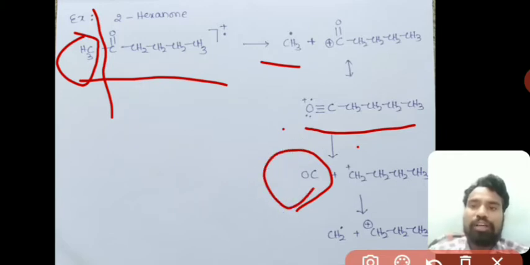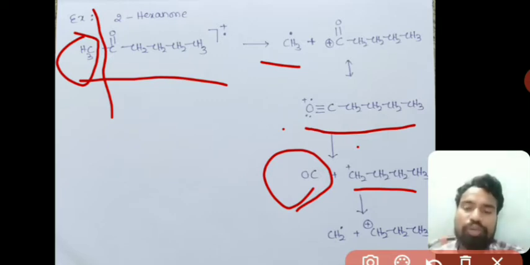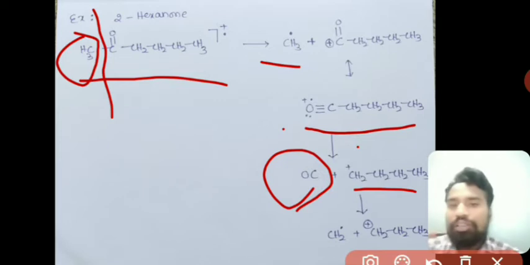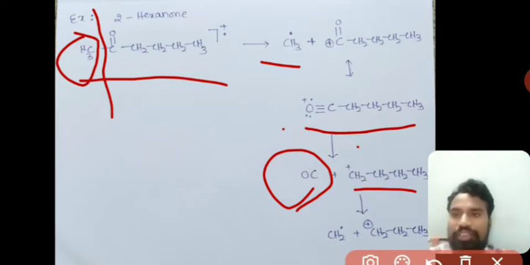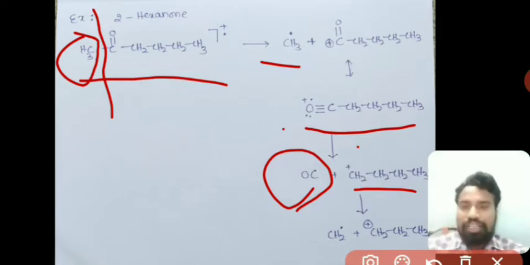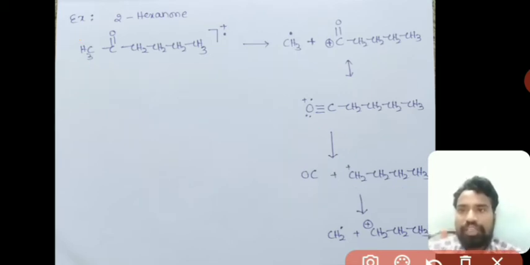By losing CO it will be converted into R plus, and here butyl carbocation is formed, and then that will be further fragmented into smaller groups continuously until you get a methyl carbocation. So this is the fragmentation process in ketones, that is 2-hexanone.